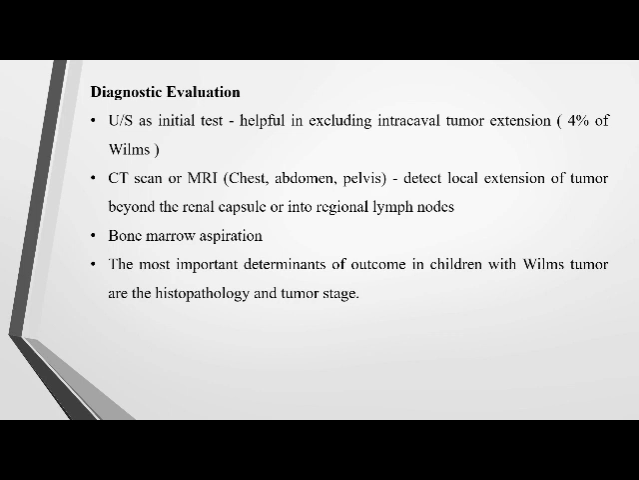So we can go for a CT scan or MRI. So we can detect the location of the tumor, whether it is beyond the renal capsule, and whether there is a metastasis or not. Then bone marrow aspiration can be done. The confirmatory diagnosis is a histopathological test to identify the stage of the tumor.